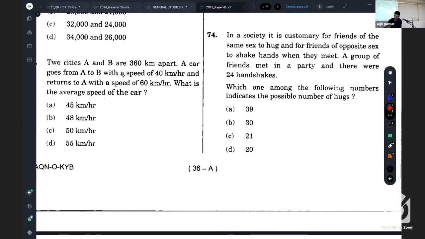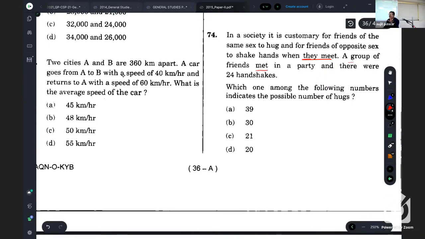So it is for sure that in a society it is customary for friends of the same sex to hug and for friends of opposite sex to shake hands when they meet. It means it's compulsory. If these are of the same sex, then hug. If these are of different sex, then shake hands. A group of friends met.